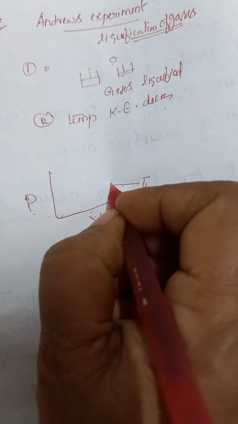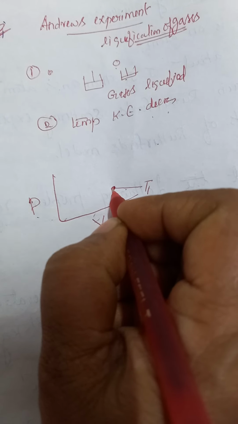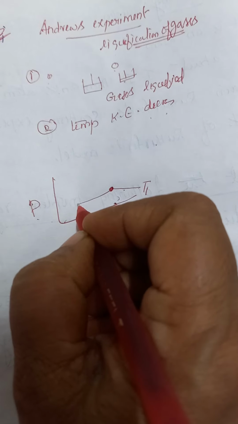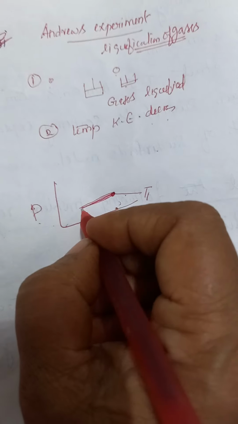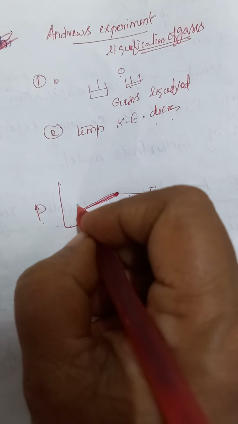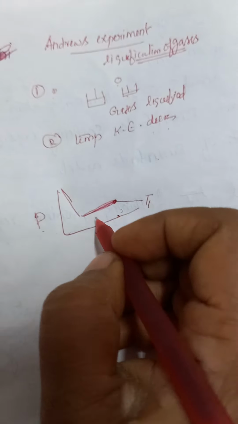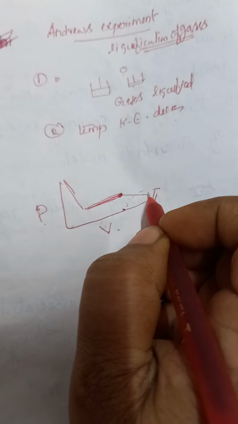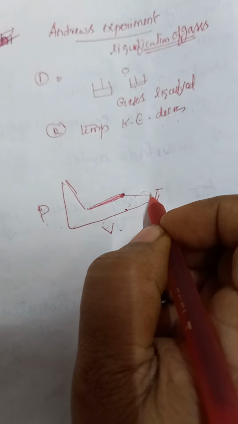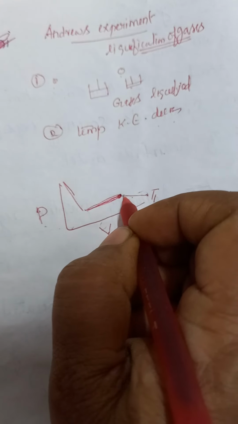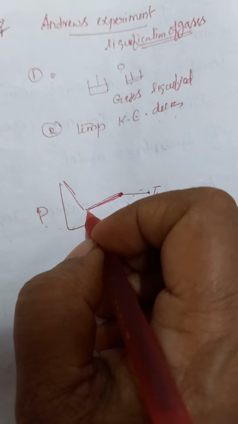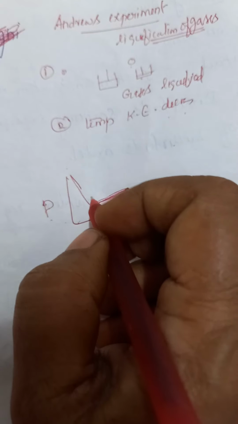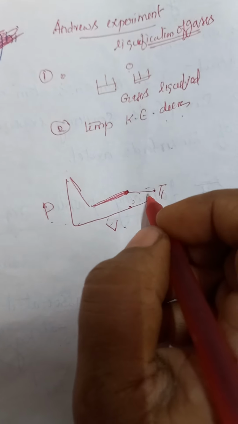Then at a particular point, volume decreases, pressure remains constant, and then pressure increases. Here volume decreases, pressure increases. Here volume decreases, pressure remains constant. Here pressure increases. What does this infer?